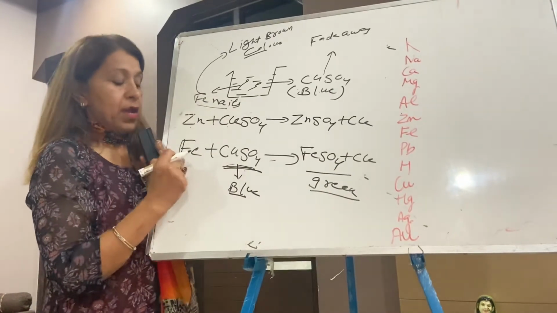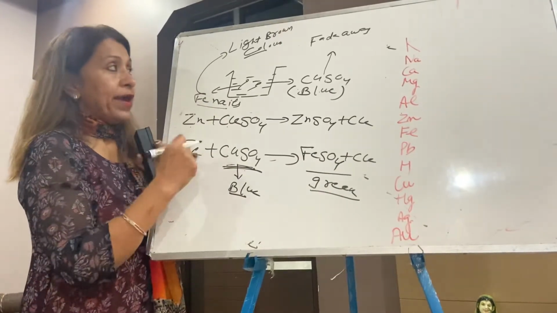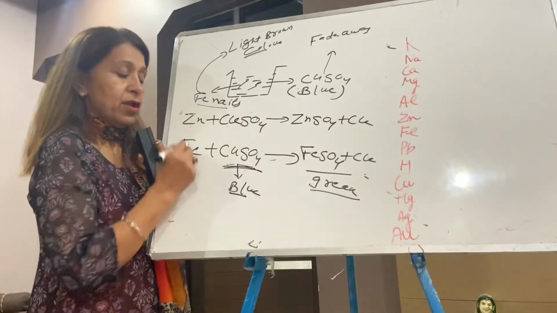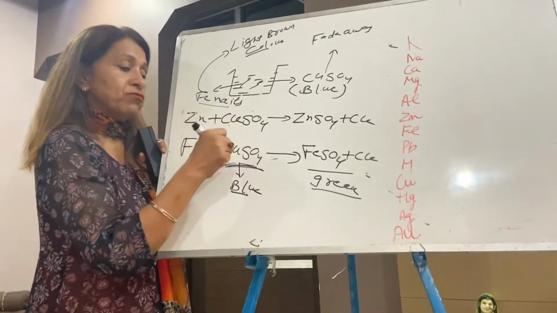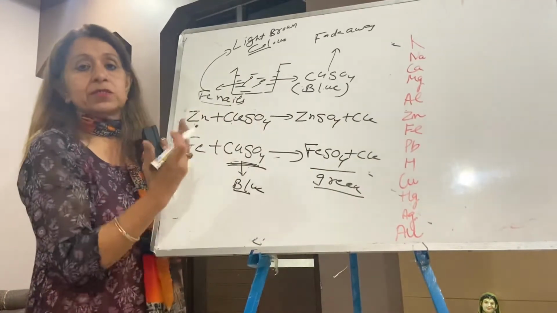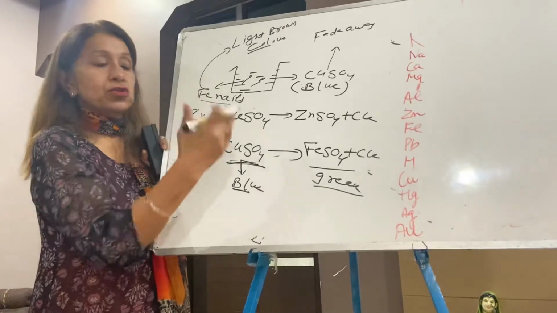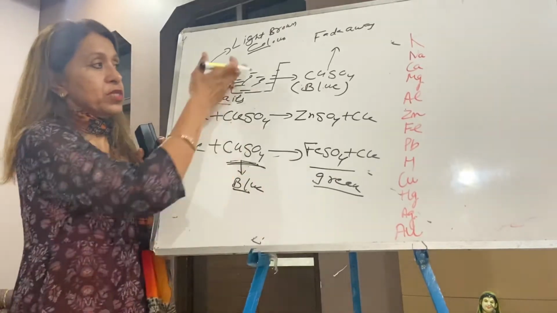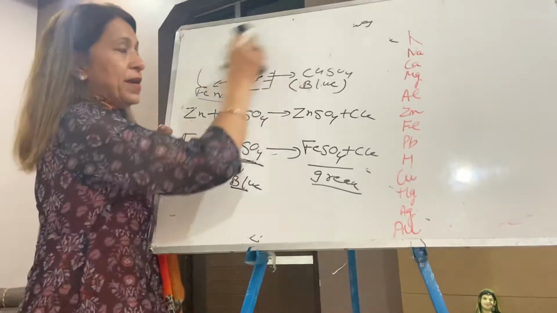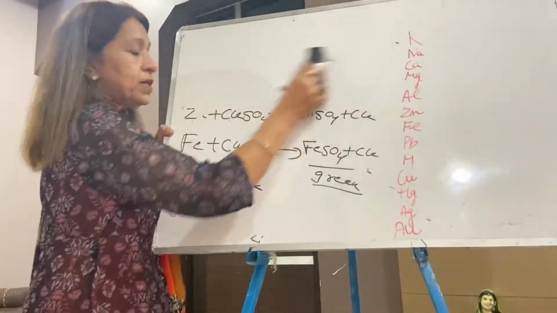The iron nails acquire light brown color because now iron goes into the solution, and from the solution copper comes out, which is deposited over the nails. Copper is deposited over them. So this is the answer. The experiment shows that a more reactive metal is displacing the less reactive metal.